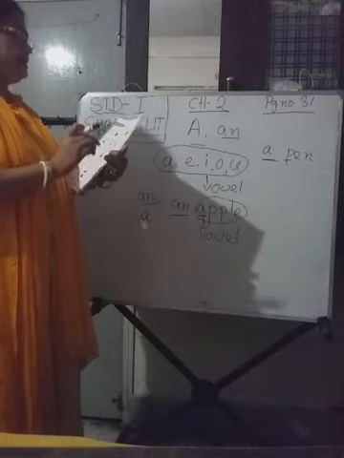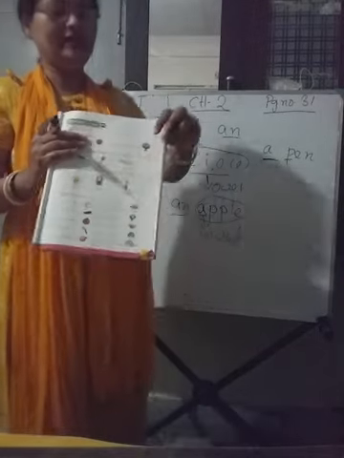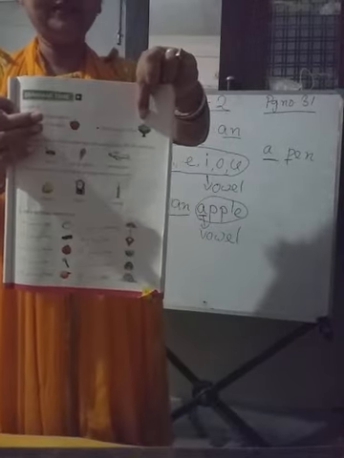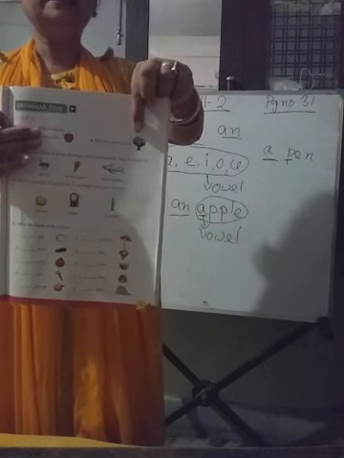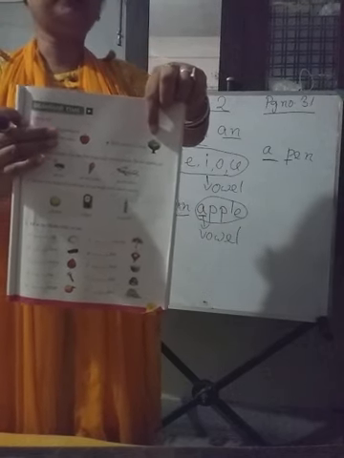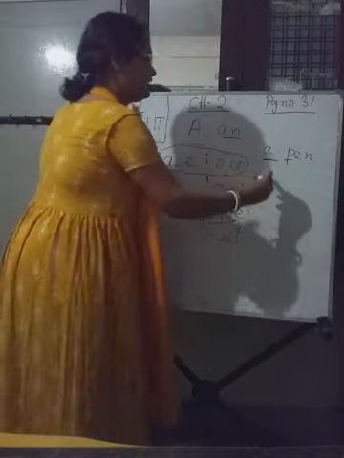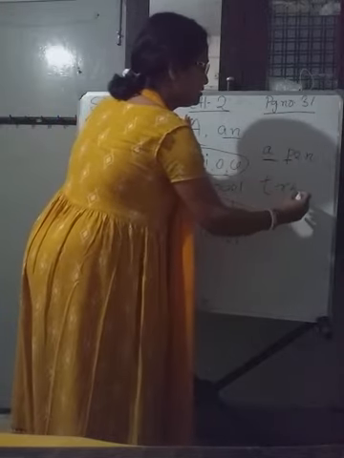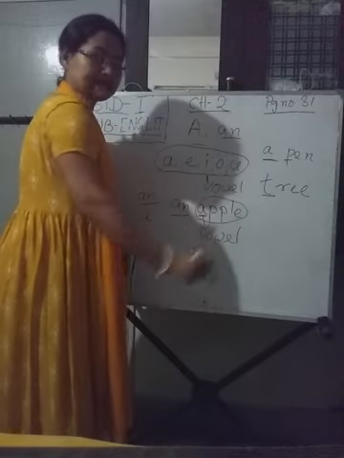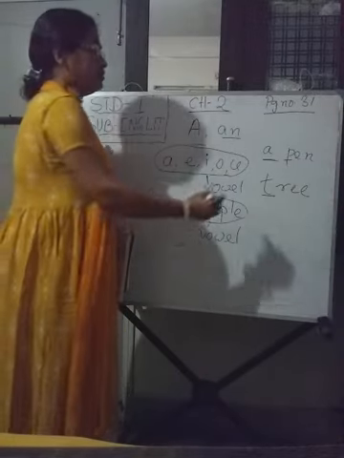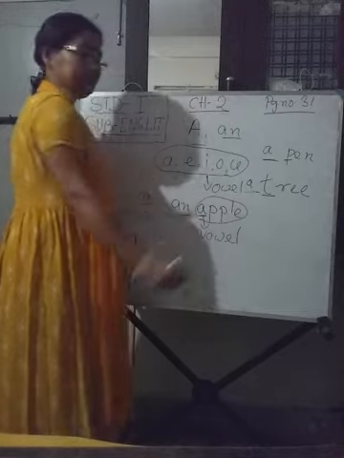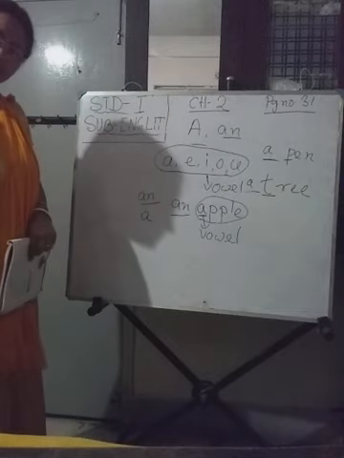So similarly, here you can see the picture of a tree. Can you see? Yes, this is a tree. Tree, T-R-E-E. This T is a consonant. So we will put A before tree.